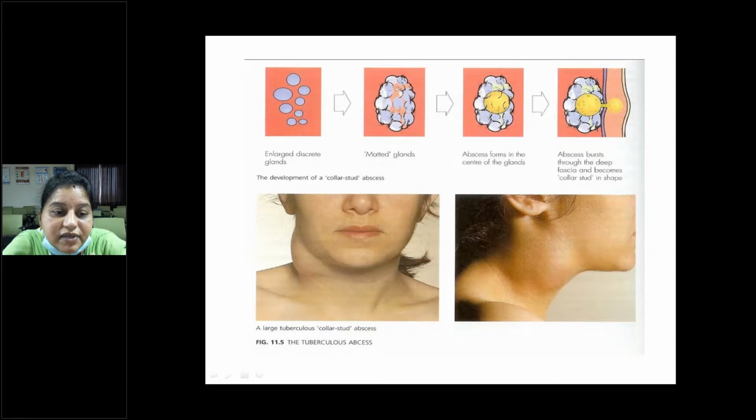First there will be enlarged discrete glands, then they all get fused together, that is the matted glands. Then secondary infection causes abscess formation. Then this abscess will rupture and burst through the deep fascia and becomes collar stud in shape. So all these are the stages of tuberculous lymphadenitis.